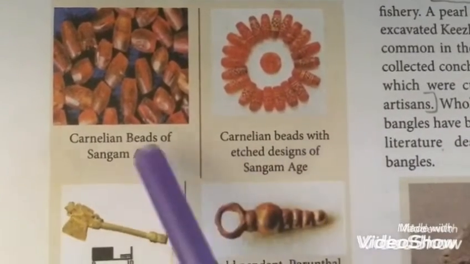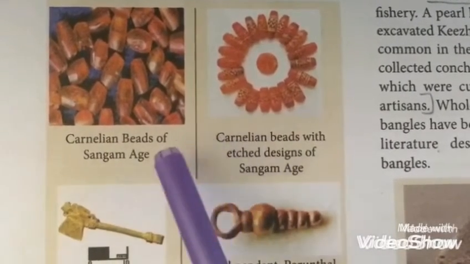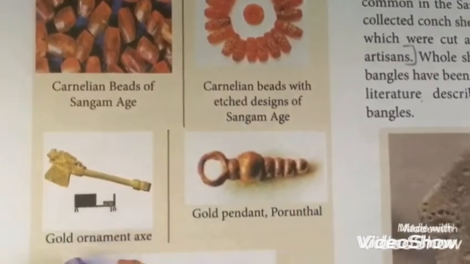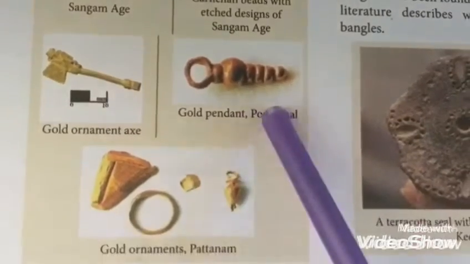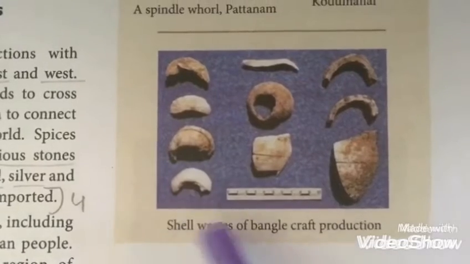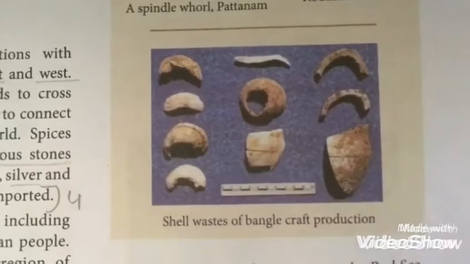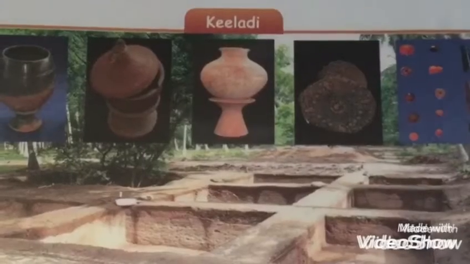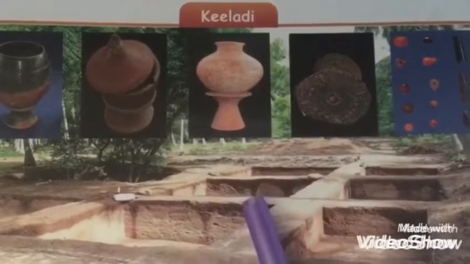See this picture. These are the images of carnelian beads which were found in the Keeladi excavation. And these are all the gold ornaments. So this is also found in the Keeladi excavation. See here, these are all the images. And these are the shell bangles which were used by the ancient people. This is the image of ivory dies. So these are all the things which we have found in the Keeladi excavation.